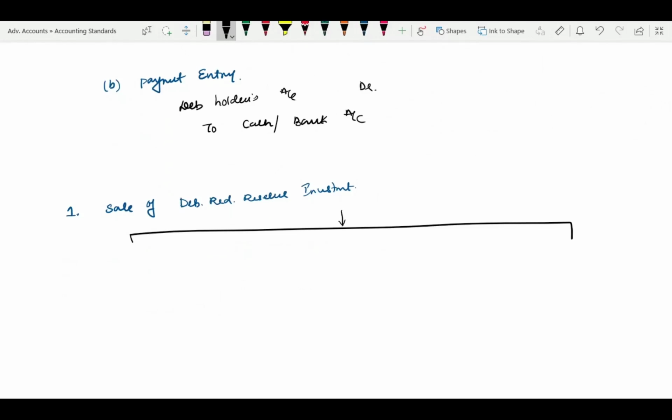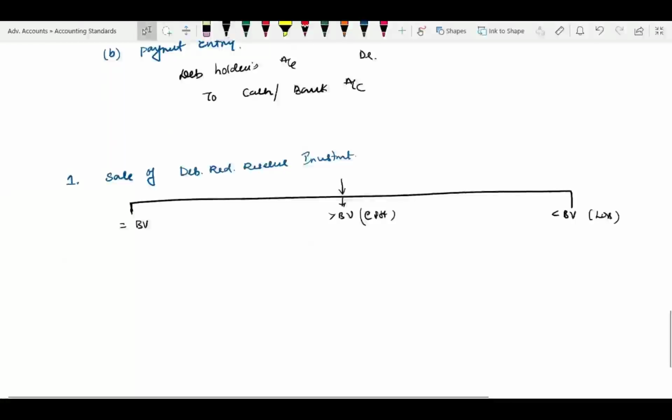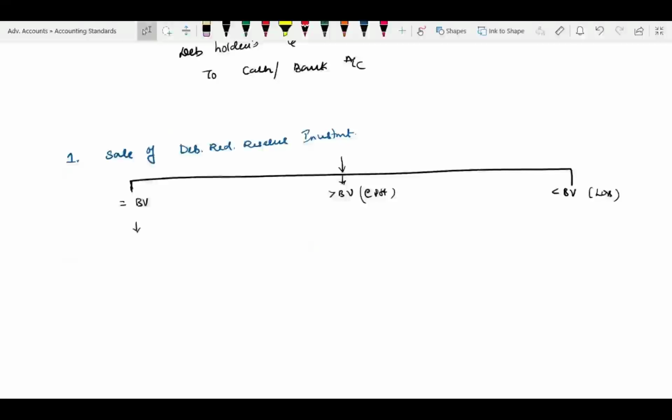Suppose it is invested in securities or whatever it might be, it can be realized. If the sale value is equal to book value, there is no profit or loss. If it is more than book value, that is a profit. If it is less than book value, then a loss is possible. So if the investment is sold at book value, there is no profit, no loss.